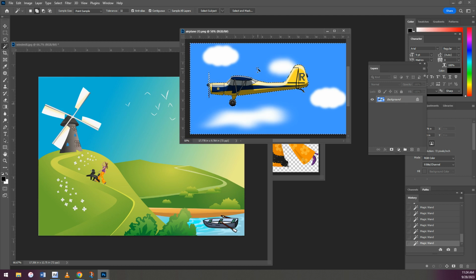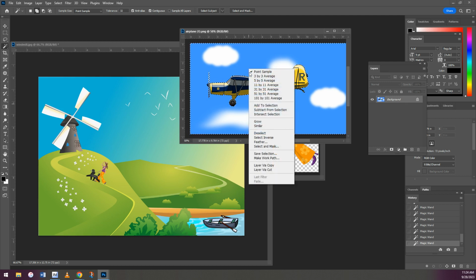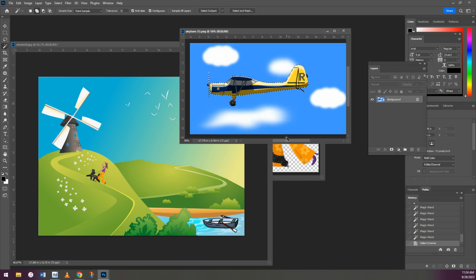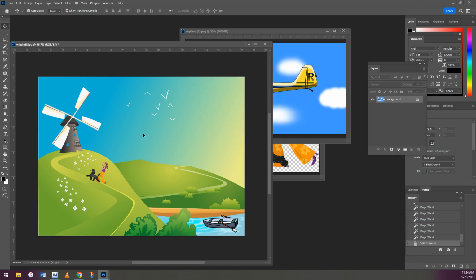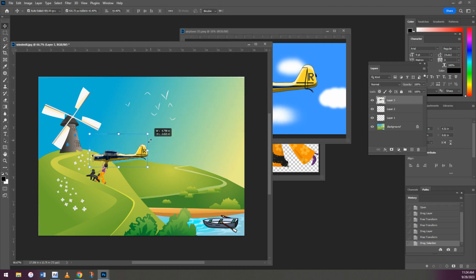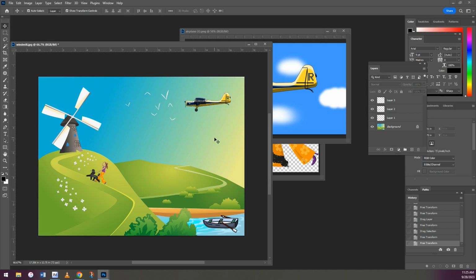So I'm going to right click, and I'm going to select inverse. That means select the opposite of what is selected now. So right now I have everything except the airplane. If I select inverse, now it's going to select the airplane and not the background. So now we have these little marching ants just around the airplane. We're going to go to the move tool. We're going to grab the airplane, and now see how it's just bringing the airplane over. We're going to want to resize it. Now, if it did bring anything over with it that you didn't want, you could erase. Oh, I thought it was bringing over something else, but it didn't. Okay, so there's my airplane.